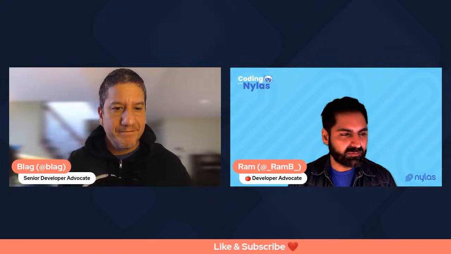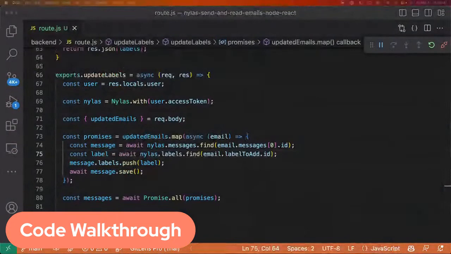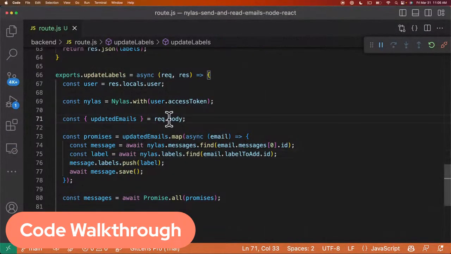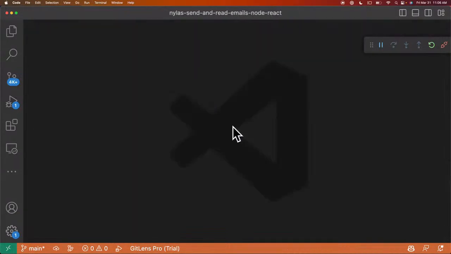Awesome. So let's jump in and do a code walkthrough next. We're going to take a look at the code. The first place I wanted to look is some of the functionality on the front end before we jump into the back end.